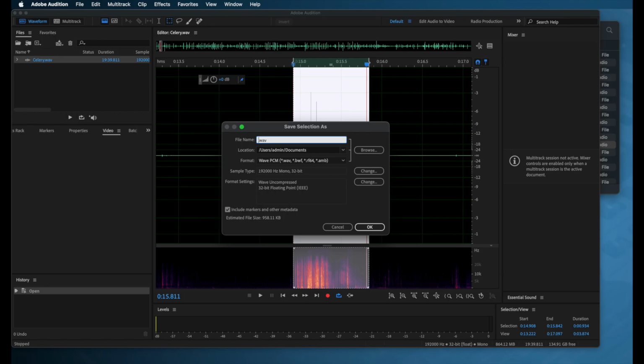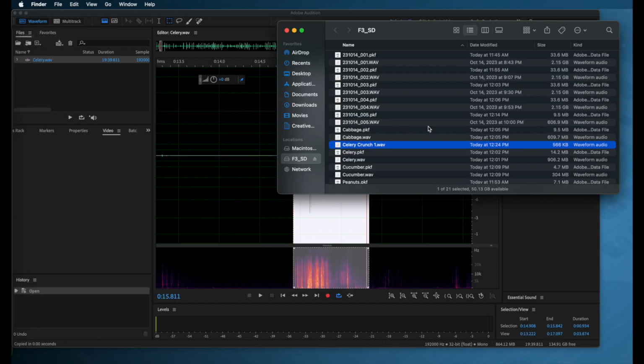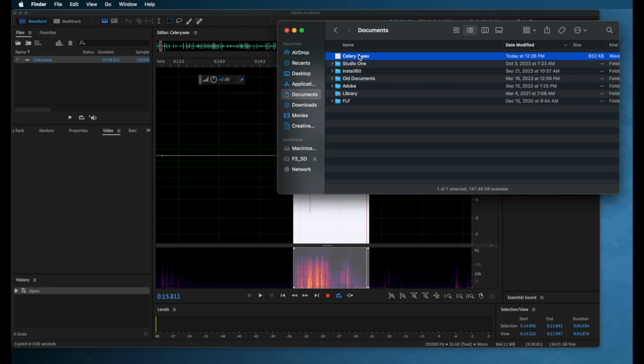Or I could call this Bone Break. But I think still celery, because before it becomes a bone break, you're going to need to combine it with other sounds. So let's still call this celery, and I'll call this 2 because I already got the other one. And I'll click save. So this time it went to my documents, a different place than here. But if I go into here now, I have my Celery 2 file.